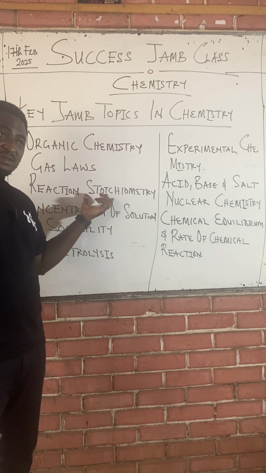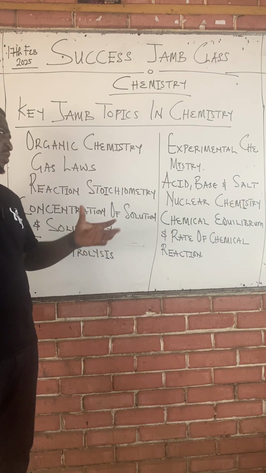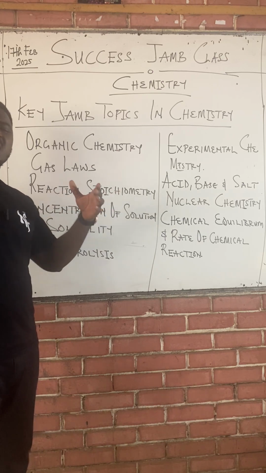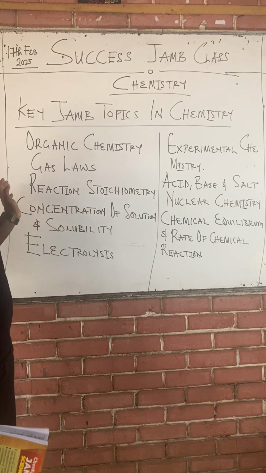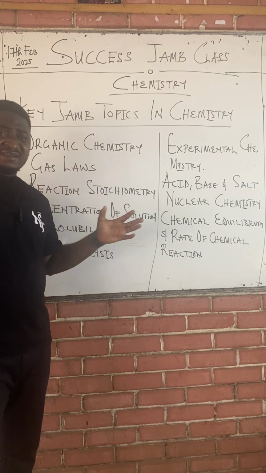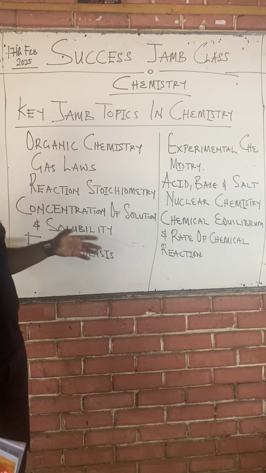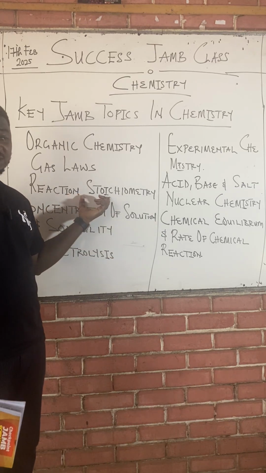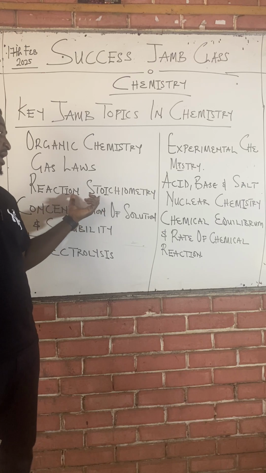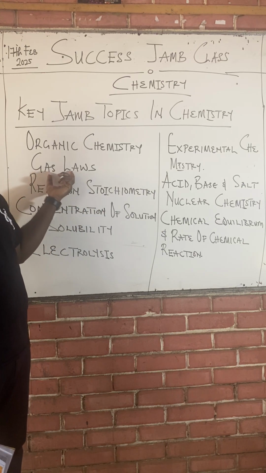Molar mass, percentage composition. We're going to broaden reaction stoichiometry to empirical formula, molecular formula, everything they can possibly ask you under reactions, elements, number of protons, neutrons, electrons. So this is a very broad aspect of reaction stoichiometry. This gas law is also very broad.